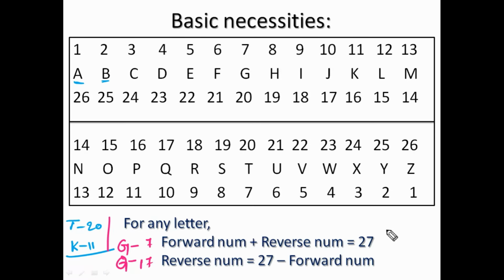Along with G and Q, we can memorize H and R. If you close H and R digitally, they seem like number 8. The numbers containing 8 from 1 to 26 are 8 and 18. So H and R are 8 and 18.